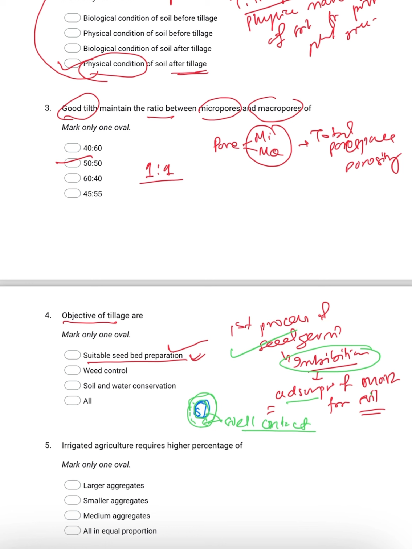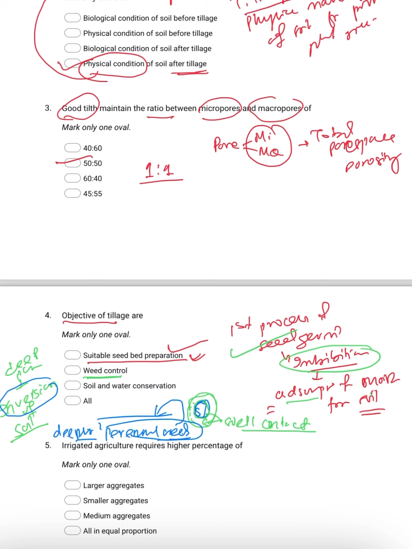Second important objective is weed control. Whenever we go for deep plowing, which means inversion of soil, some perennial weeds in the deeper layers, with propagating materials like rhizomes, will come to the upper surface, and by the heating effect of sunlight the weeds will be killed.